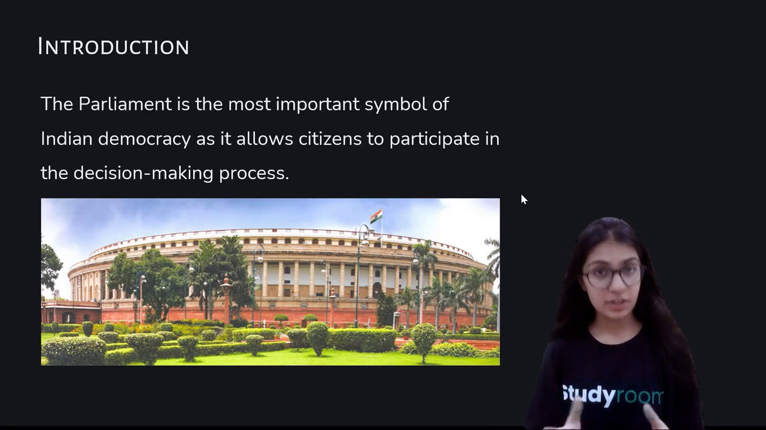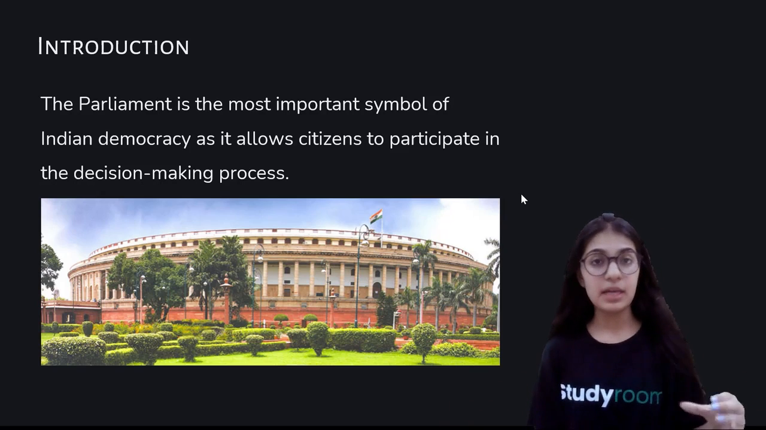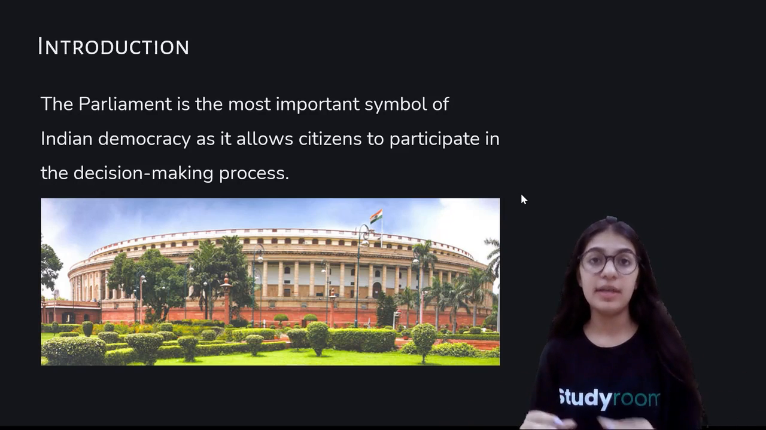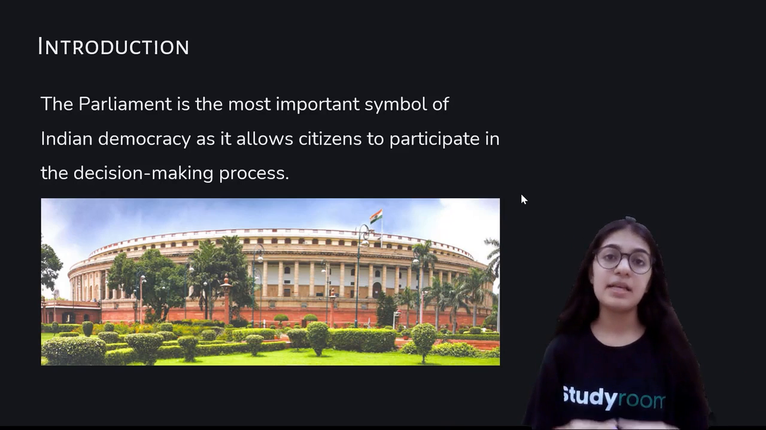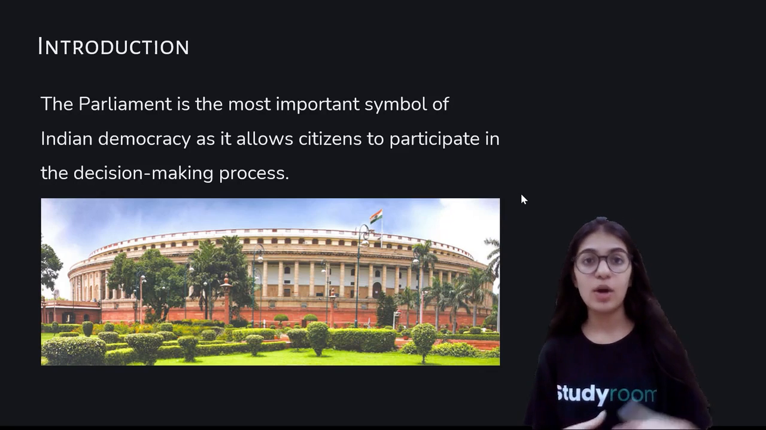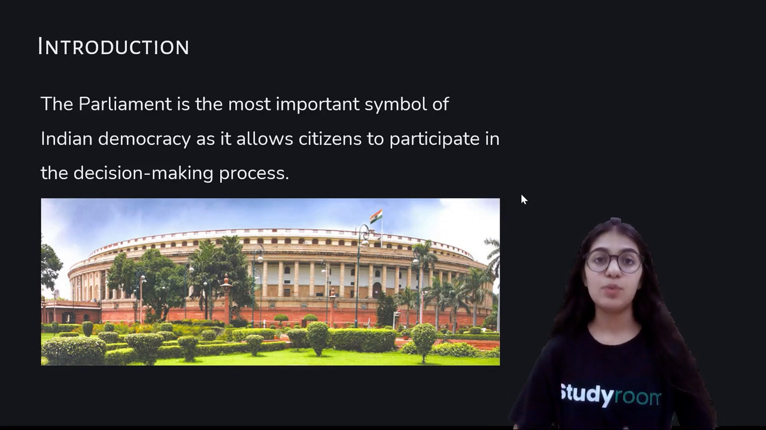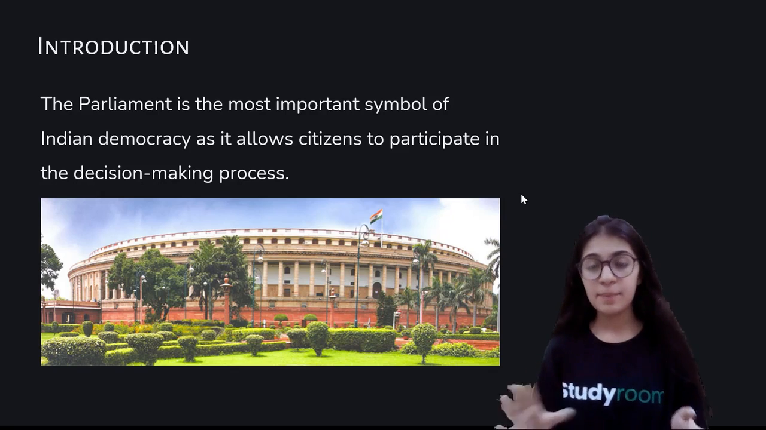So the elected representatives are either called MLAs or they are called MPs. MLA is basically the member of the legislative assembly and MP is the member of the parliament. As of now, let's just assume that the elected representatives are either called MLAs or MPs, but in the further slides we'll also understand what is an MLA and what is an MP.